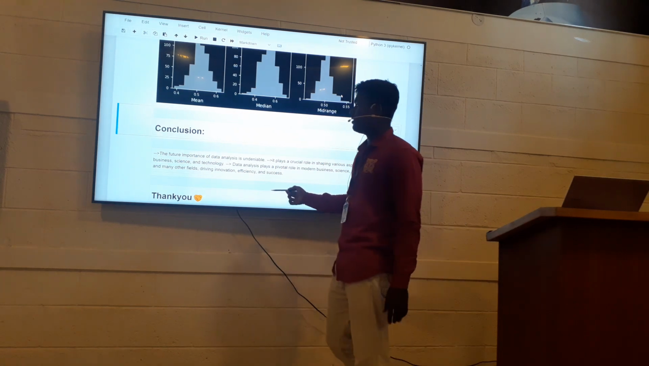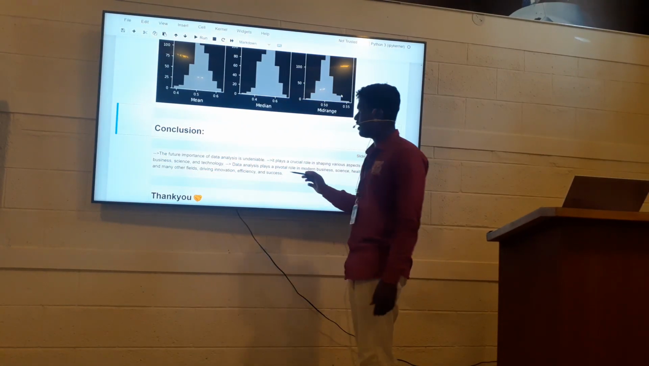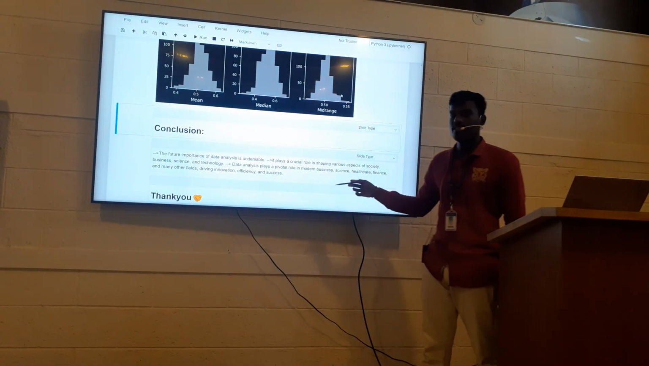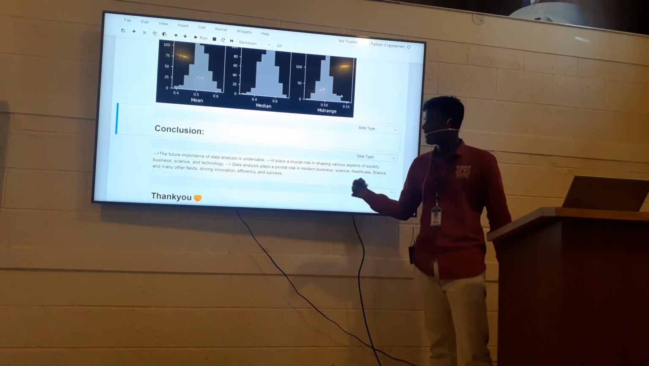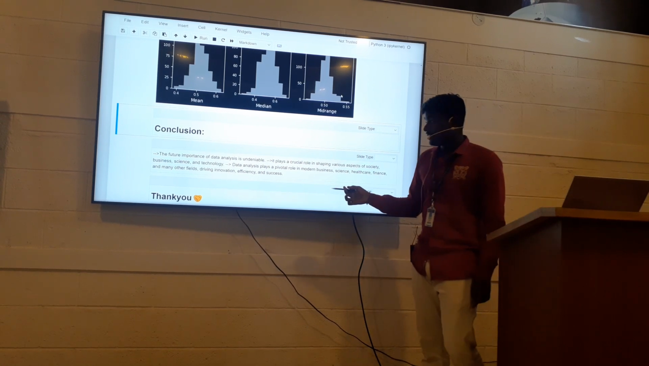At the end, in conclusion, the future importance of data analysis is unbelievable. It plays a very crucial role in shaping aspects of society, business and science, and driving innovation and efficiency.